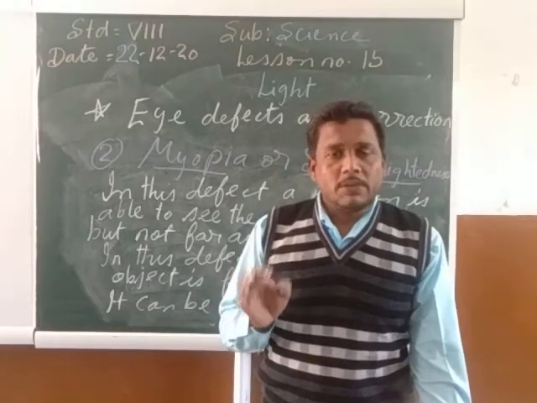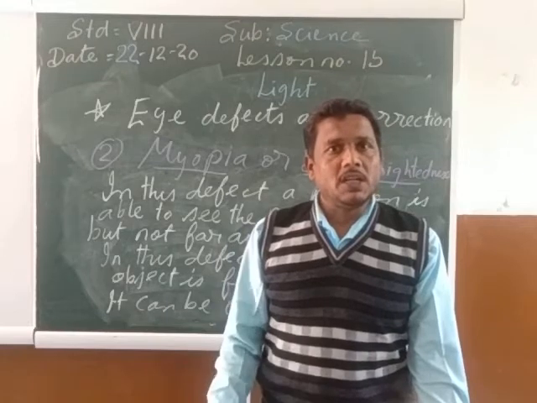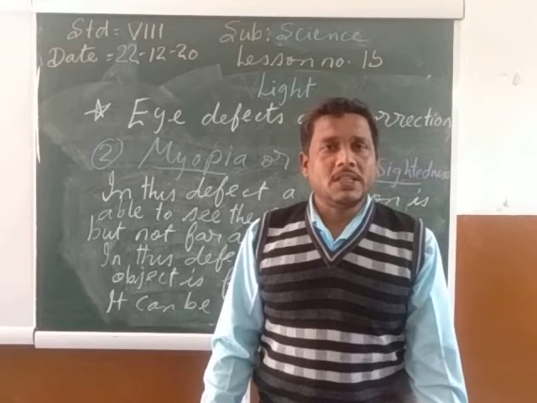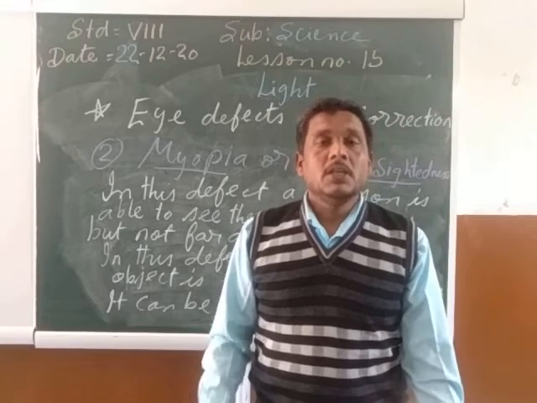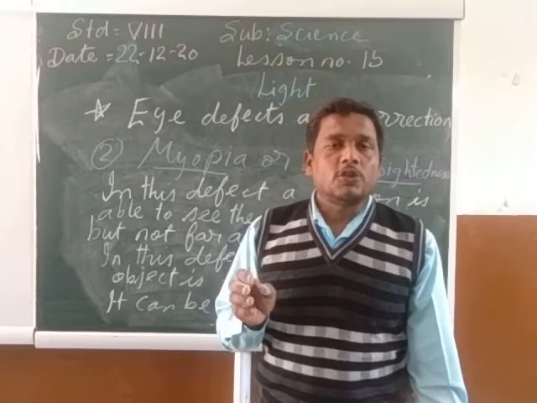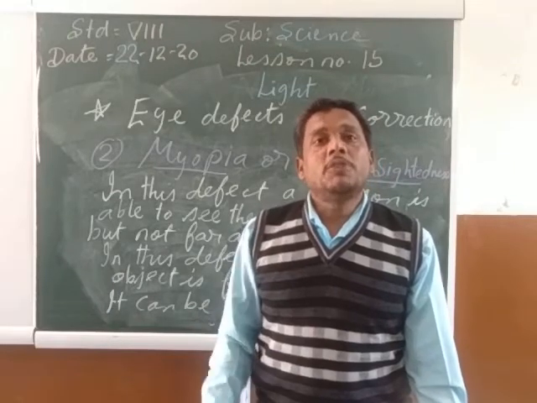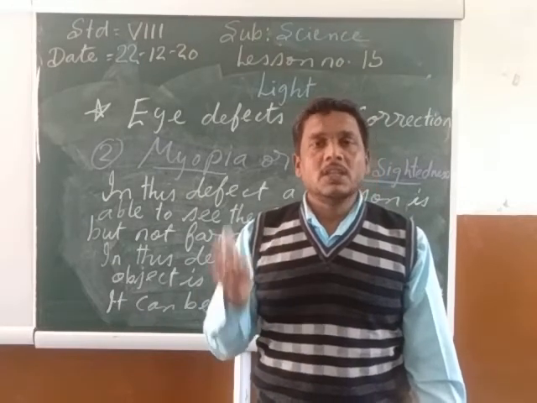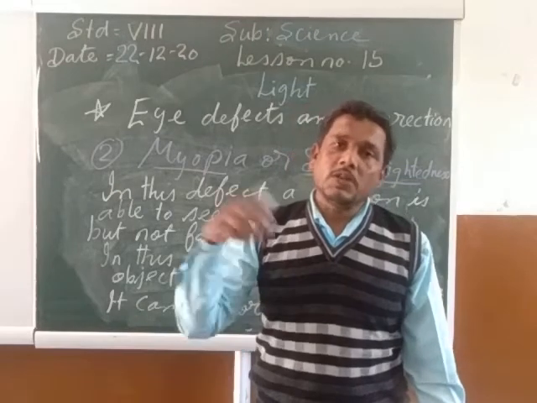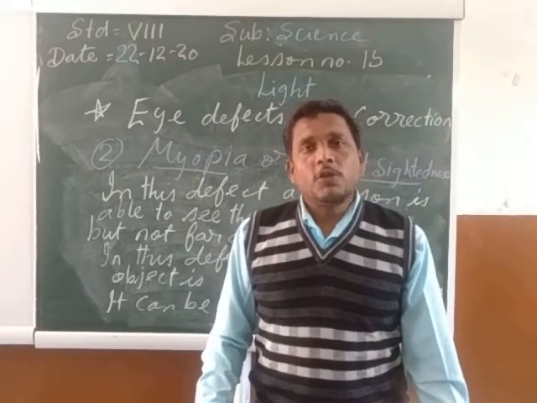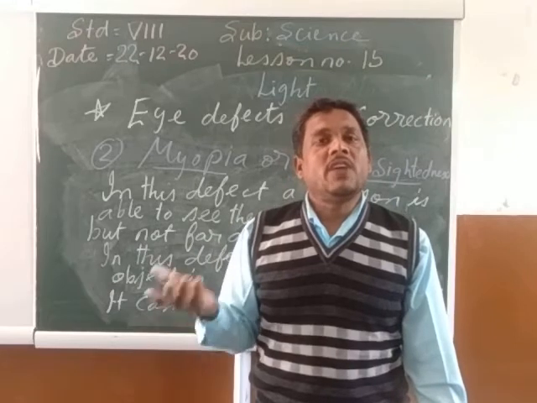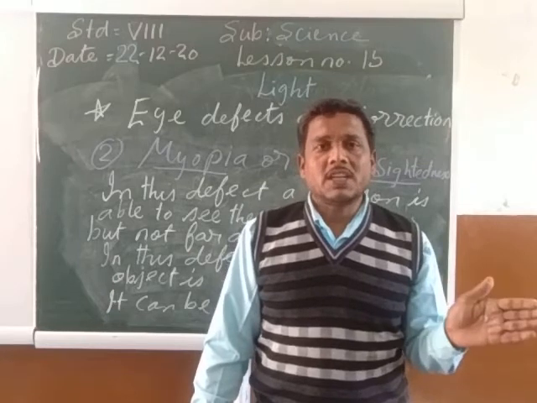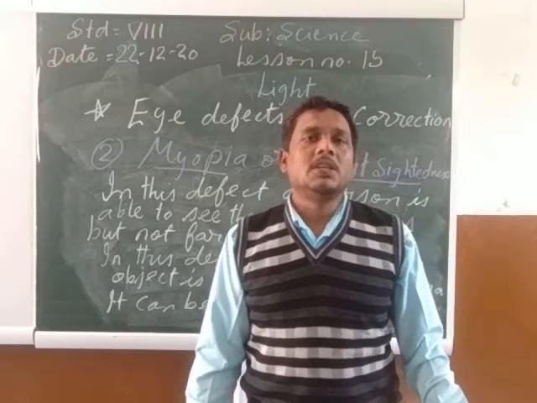So, when a person is able to see the nearby things or objects clearly, but he cannot see the far away things or objects clearly, such type of defect in the eye is called myopia or short-sightedness. In the case of myopia, the image of the object is formed before the retina. Myopia or short-sightedness can be corrected by wearing spectacles with concave lenses.